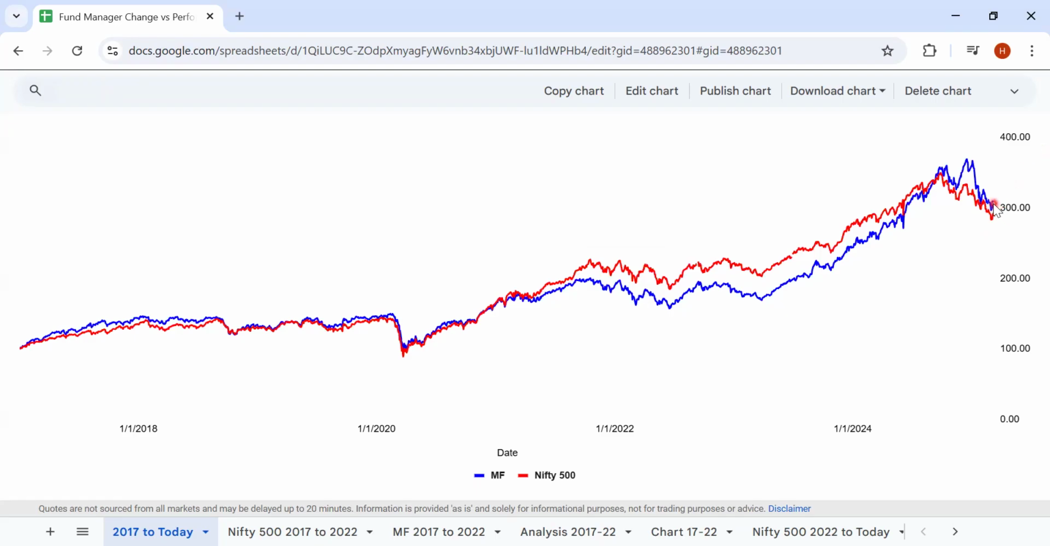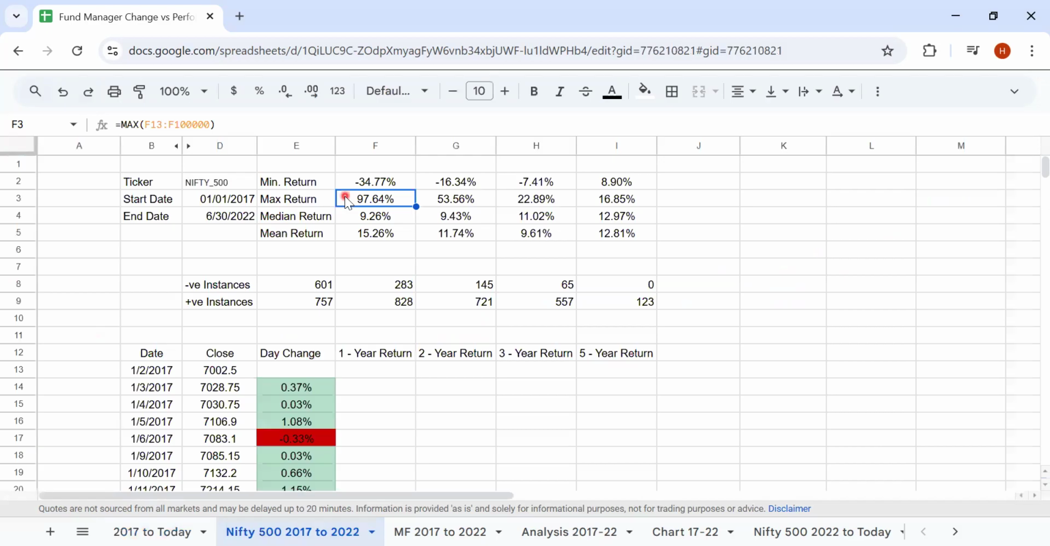For the same period, the index would have been around 303 rupees. Here the comparison index is Nifty 500. Now let's look at what has happened before the fund manager took over this fund, before the change, and after the change. So this is Nifty 500 data from 1st January 2017 to 30th June 2022.